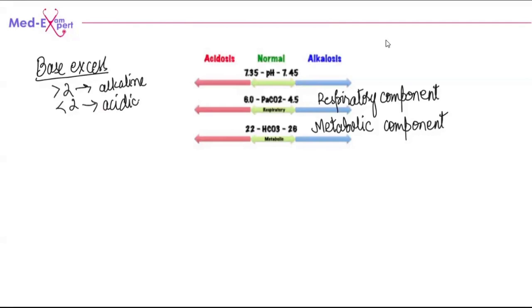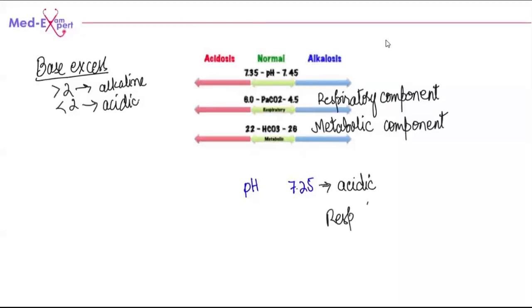Now, when you have any question about metabolic acidosis, respiratory acidosis, or whatever, the foremost thing that we go about is the pH. If you have a pH of, for example, 7.25, you just know that this is acidic.